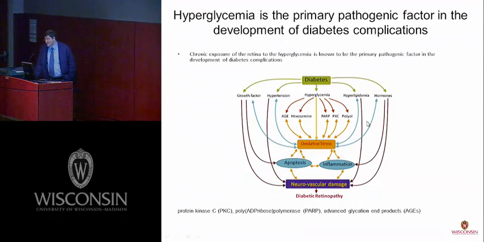In this slide, we see how diabetes finally leads to vasculopathy. There are different factors, but the most important factor in the pathogenesis of diabetic retinopathy is hyperglycemia. As we see in this table, hyperglycemia, directly or through different pathways like the polyol pathway, pyruvate kinase pathway, poly-ADP ribose polymerase pathway, or hexosamine and AGE products, finally leads to oxidative stress.